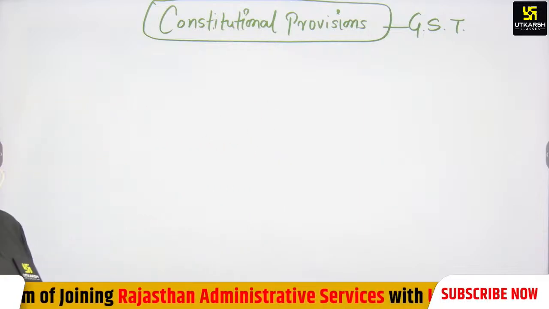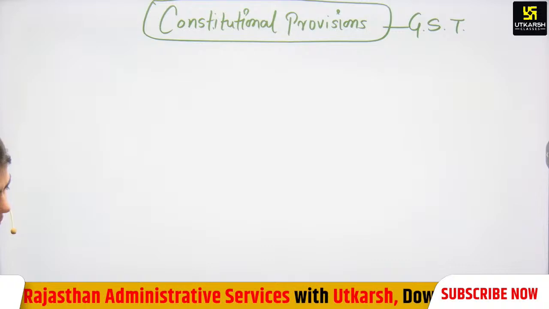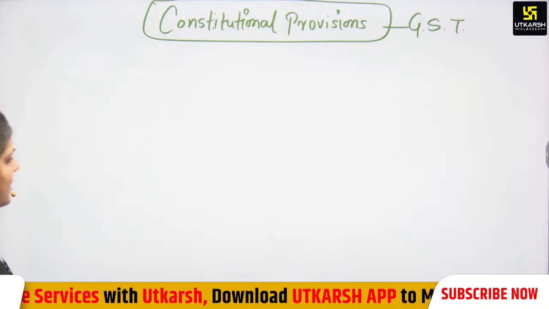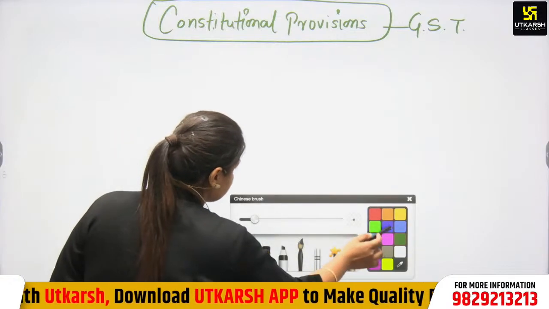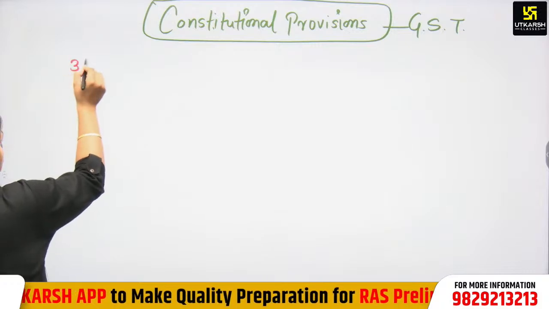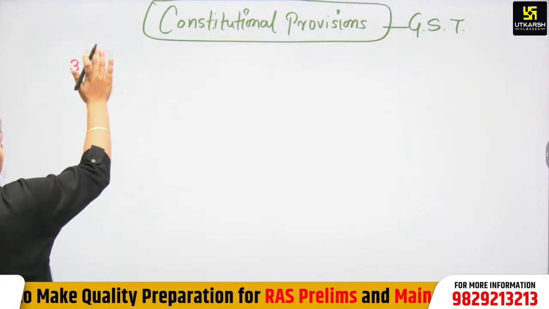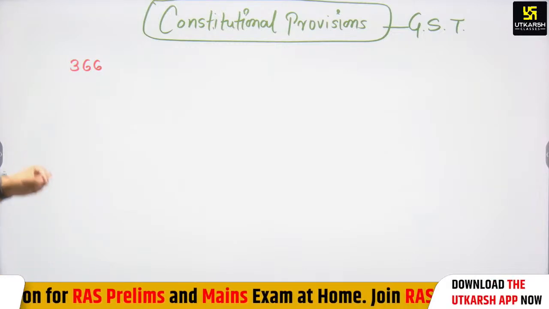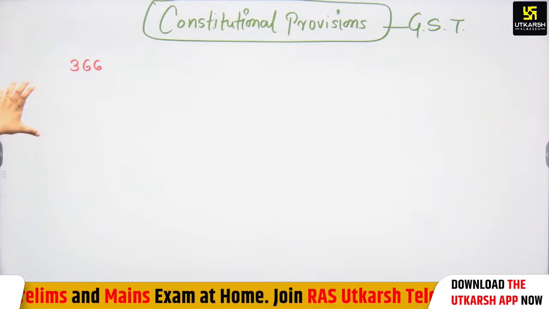You have to remember the constitutional provisions. What is the constitutional provision? Firstly, we can say Article 366. Article 366 gives the definition of GST.